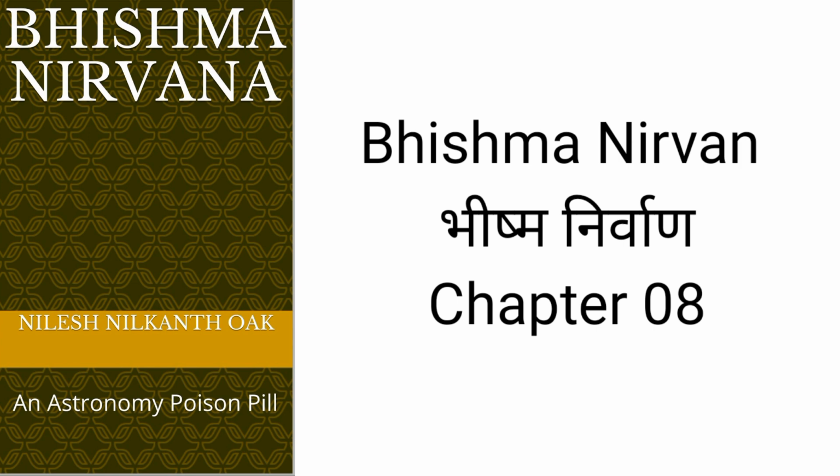In this chapter, we will test the two results obtained for the epoch of the Mahabharata war and/or the epoch of Bhishma Nirvana for their robustness by exposing them to various known sources of errors, most of them due to the fundamental aspects of astronomy. We will begin with an enumeration of these fundamentals of astronomy and the kind of variations to be expected on the epoch of Bhishma Nirvana due to their effects. 8.1 Potential sources of astronomy errors.